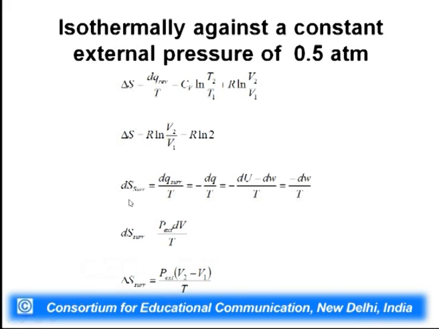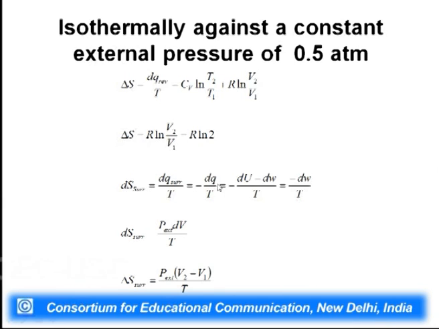How to calculate delta S surrounding? We can always calculate dS surrounding by using this equation. dS surrounding is equal to dq surrounding by T, and dq surrounding is equal to minus dq of the system, divided by T, since heat lost by the surrounding is equal to heat gained by the system.